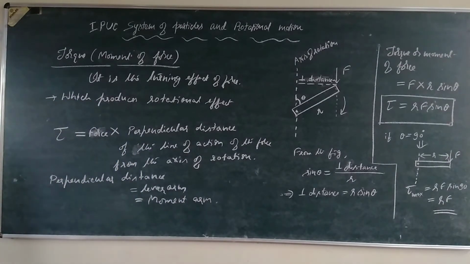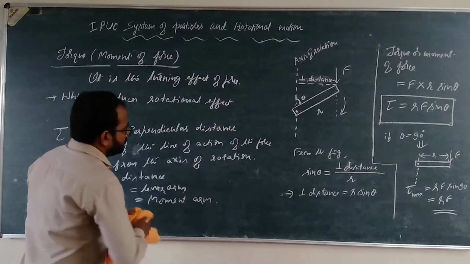So torque depends on the magnitude of force and the displacement of the force from the axis of rotation. Okay, right. So torque is a vector quantity, it is not a scalar.